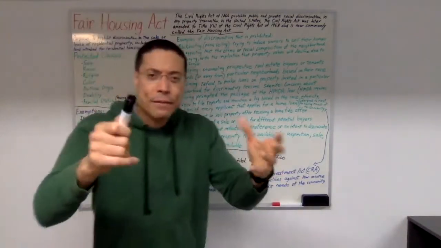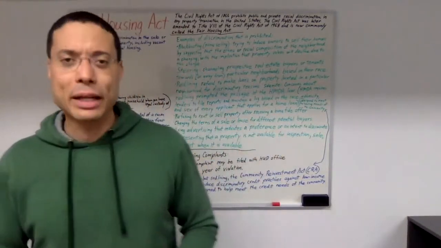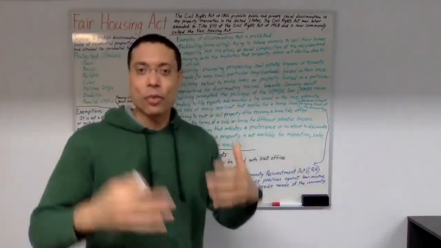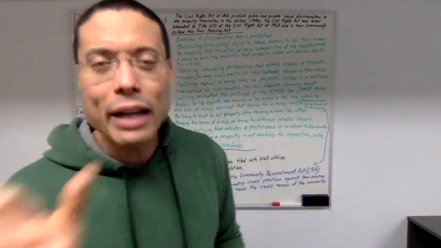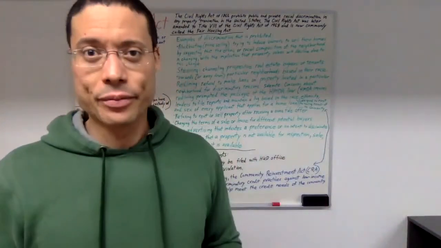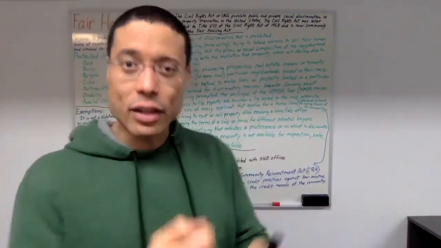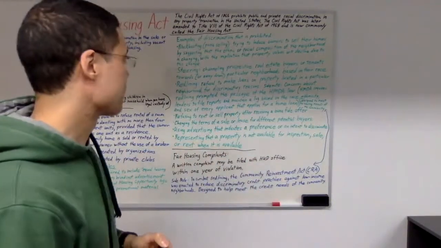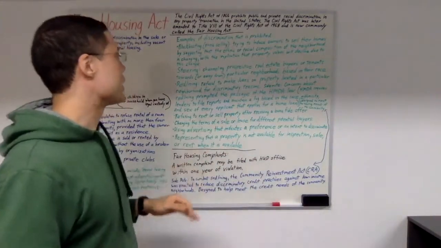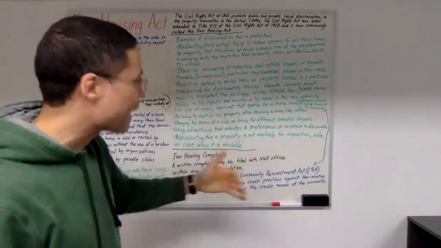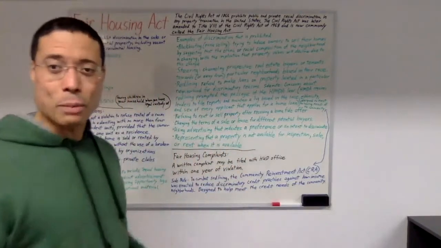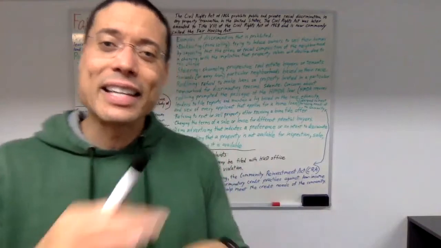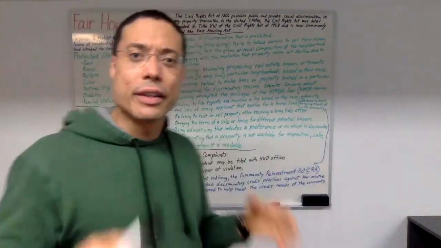Looking at the Latin origin of the word, it means good faith. A good faith offer, a sincere, true offer. So refusing to rent or sell property after receiving a bona fide offer is a form of discrimination that is prohibited under the Fair Housing Act.